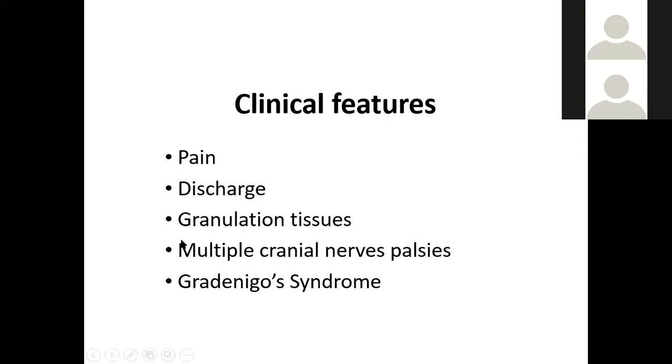Again, among the clinical features, as I told you, there are multiple cranial palsies, and Gradenigo syndrome is present in some patients. So: pain, blood-stained foul smelling discharge, granulation tissue present in the external auditory canal, multiple cranial nerve palsies, and Gradenigo syndrome. If these clinical features are altogether present, it is malignant otitis externa.